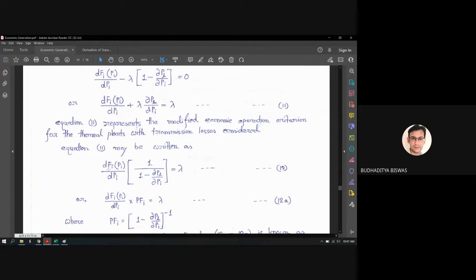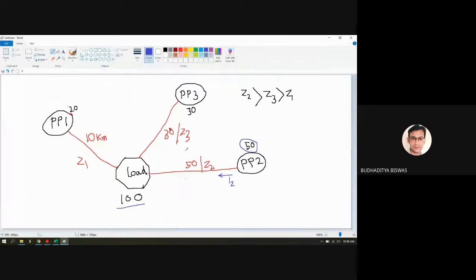Now, if you just rearrange this expression, it comes dFi/dPi times 1 by 1 minus del PL by del Pi equal to lambda. Oh, the main thing I forgot to mention here: the transmission loss actually depends upon the generation. The load demand may be a constant quantity, but the transmission loss is not a constant quantity. It depends upon the generation.